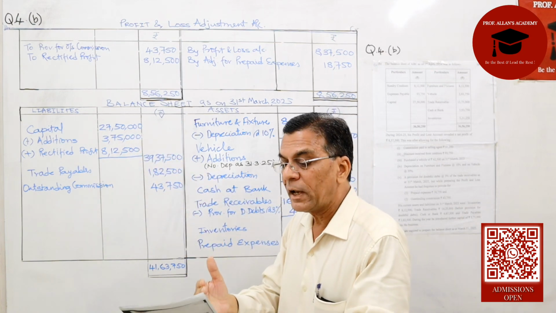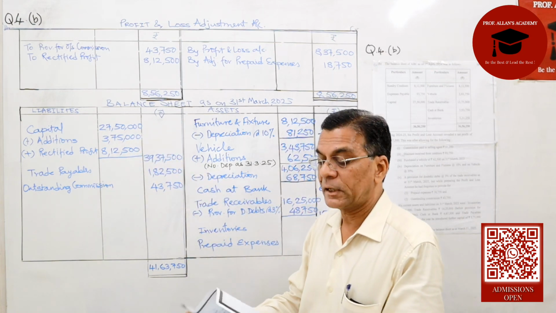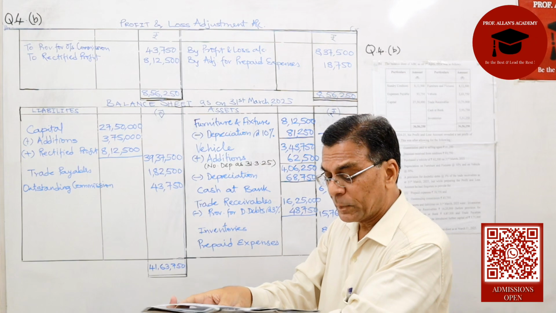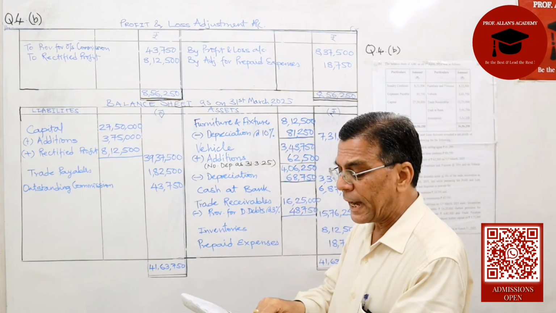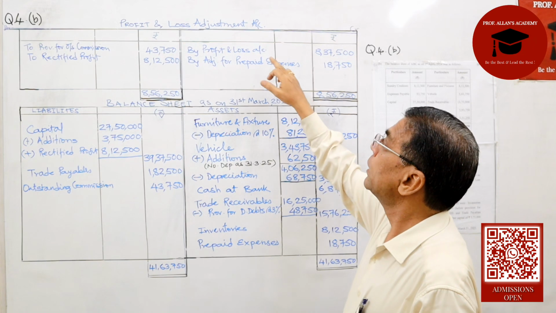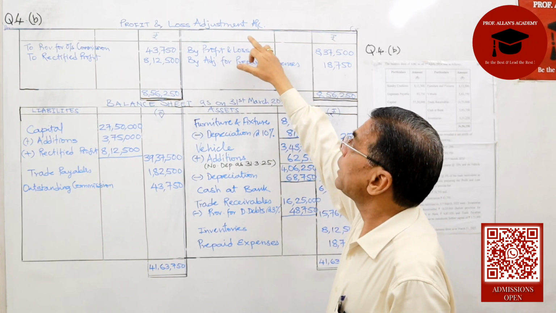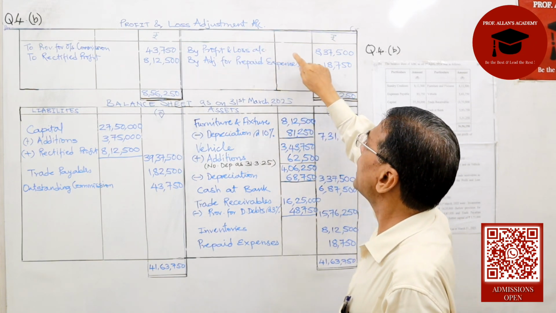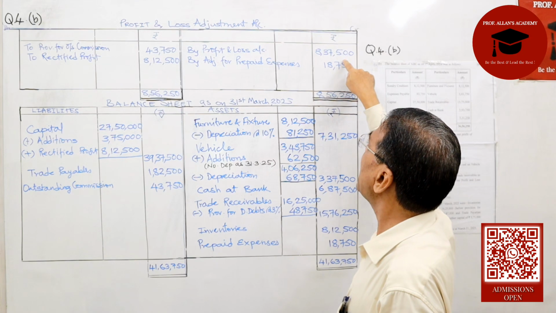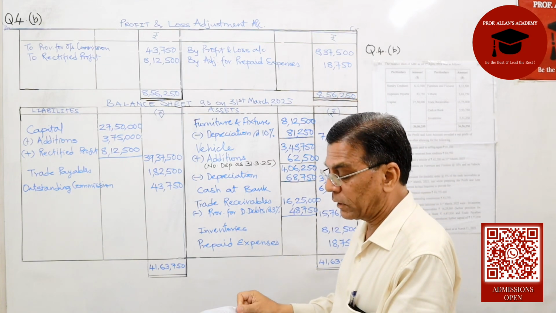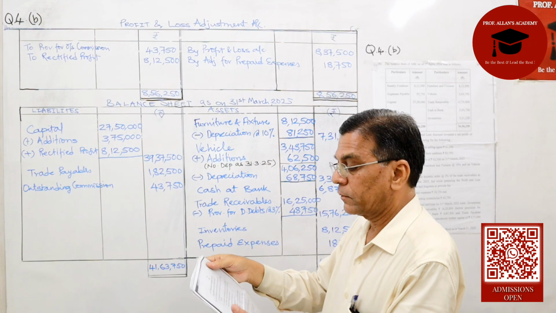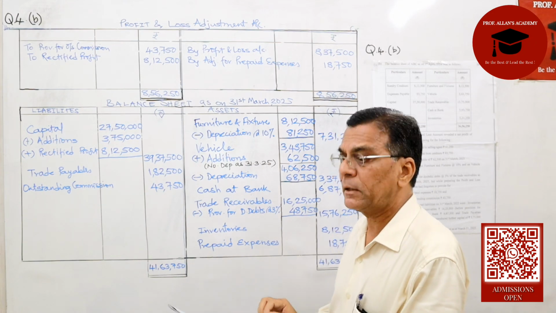Any additions, we will have to see what the adjustments say. In the adjustments, they tell us the profit was 8,37,500. So I have prepared the profit and loss adjustment account and brought down the profit as given to us at 8,37,500.